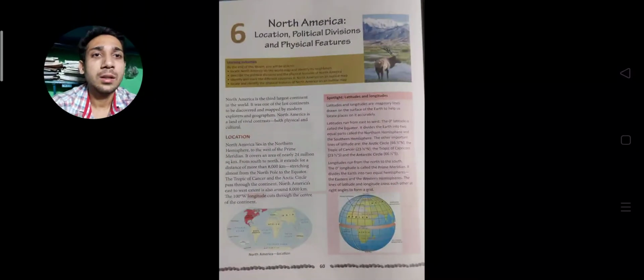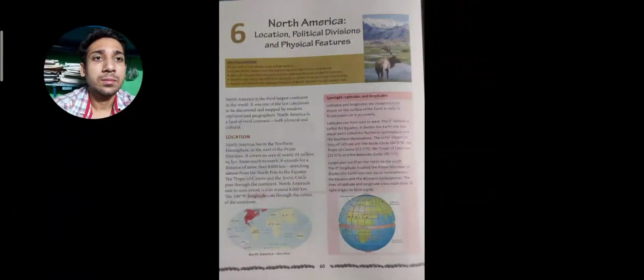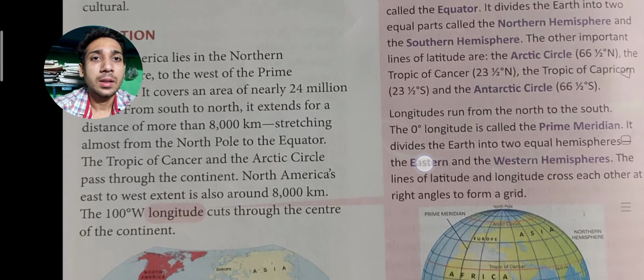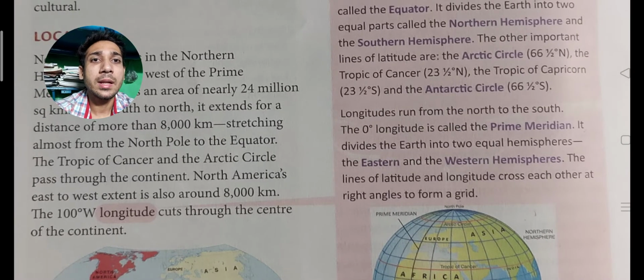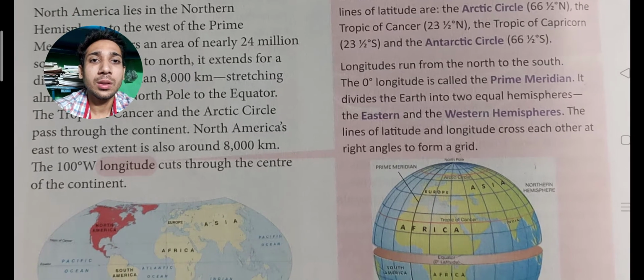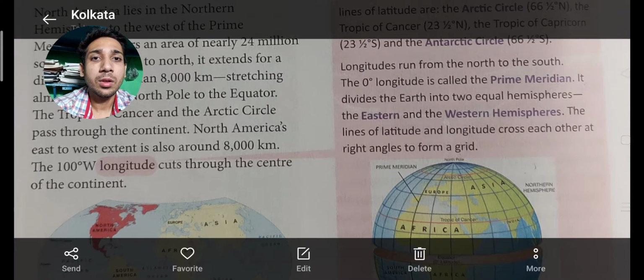It has a total distance of about 8,000 kilometers, which is stretching from the North Pole to the equator. As you can see, it is stretching from this side to this side.